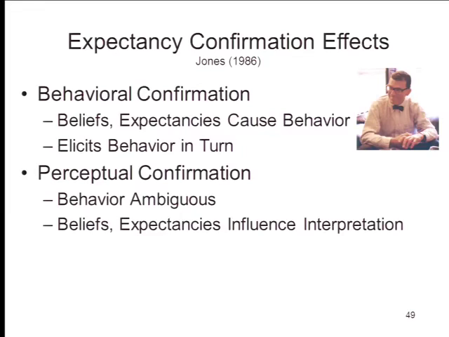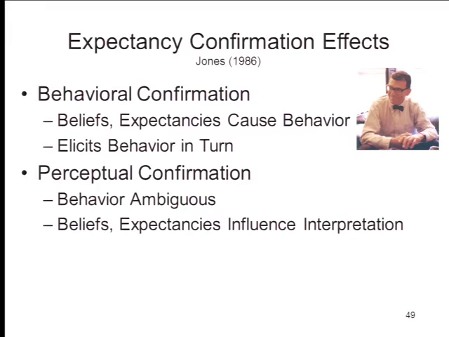But there's another class of these effects, and they're known as perceptual confirmation effects. And here, the behavior of the target in response to the perceiver's expectations is more ambiguous. It's not completely clear whether the student is smart or stupid or whatever, but the behavior is ambiguous enough that it can give rise to an interpretation of the behavior that is congruent with the teacher's expectations. So again, in the behavioral confirmation experiments, the perceiver's expectations influence the person's actual behavior, which changes the objective situation. In perceptual confirmation, the perceiver's expectations influence the perceiver's own interpretation of this ambiguous information. Yes?